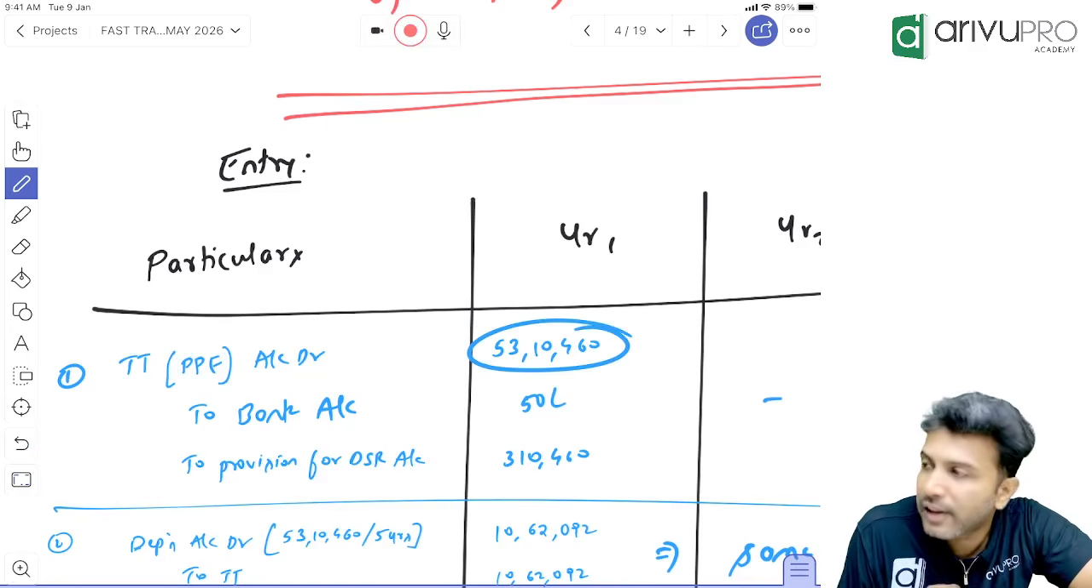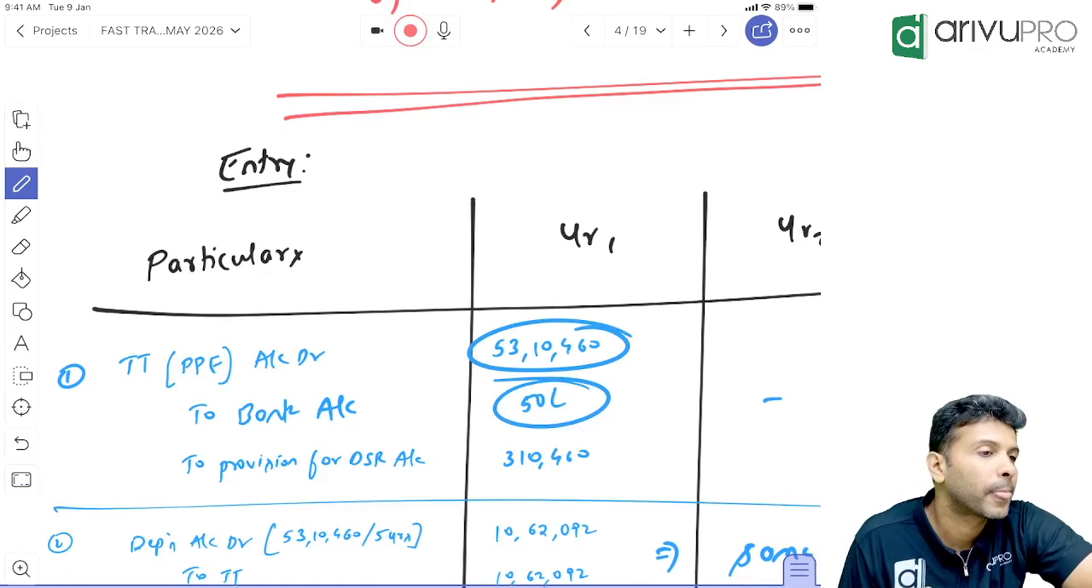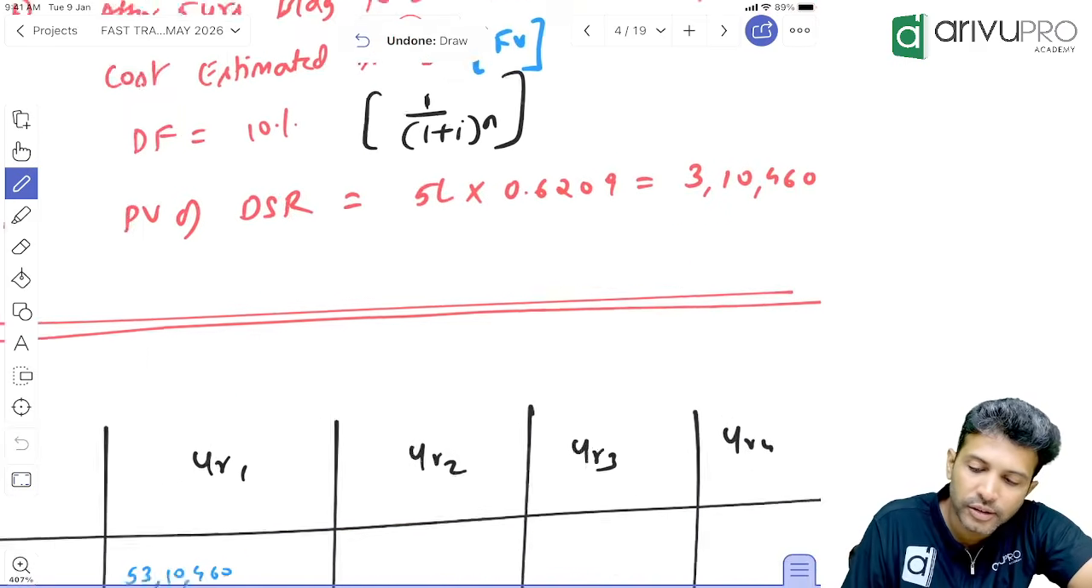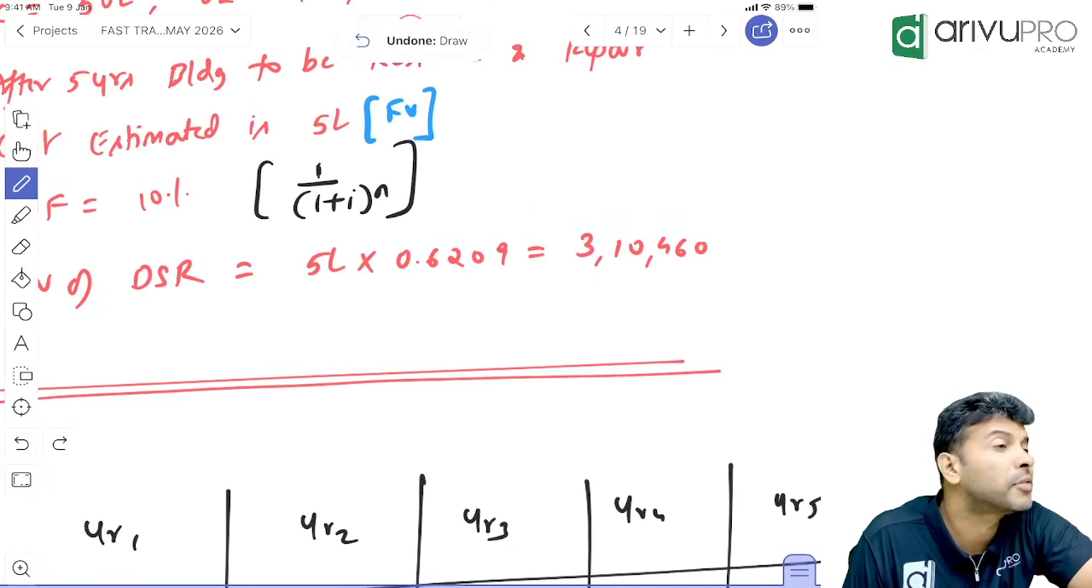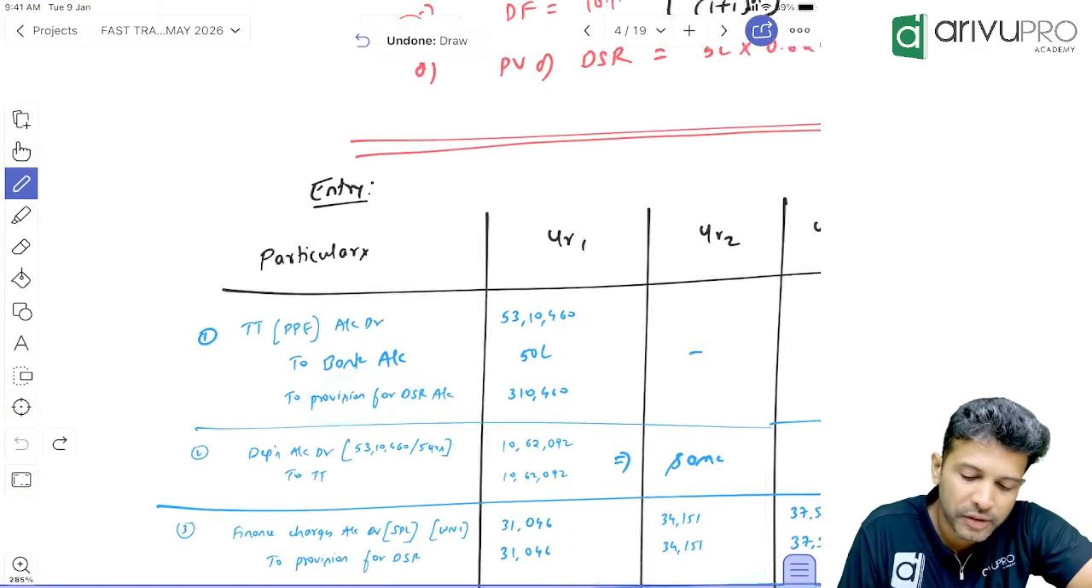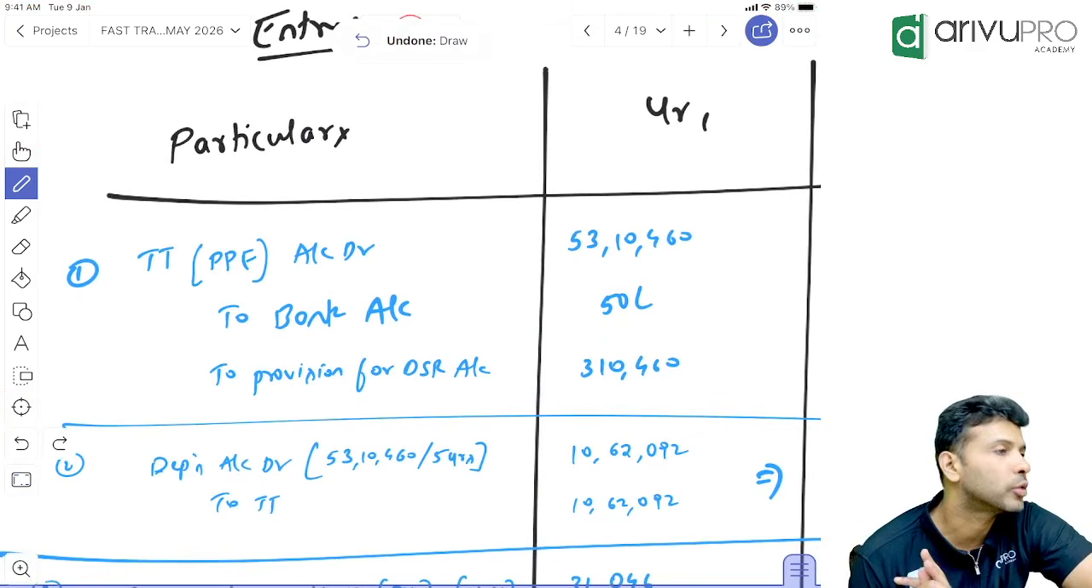But did you spend 53 lakh right now or only 50 lakh? 50 lakh. So to bank account, how much? 50 lakh. This 3,10,460, will you spend it now or after 5 years? Hence, we say we make provision called provision for DSR 3,10,460.